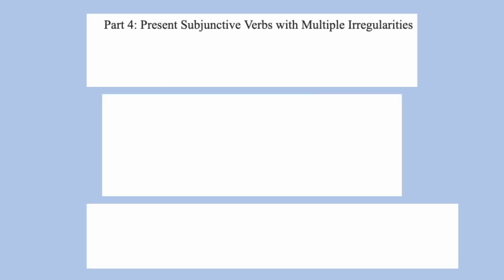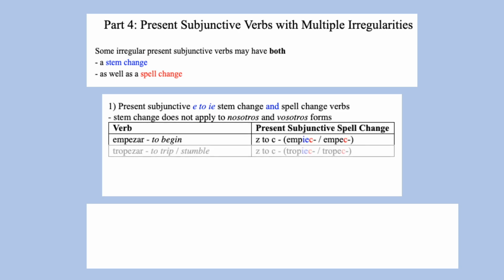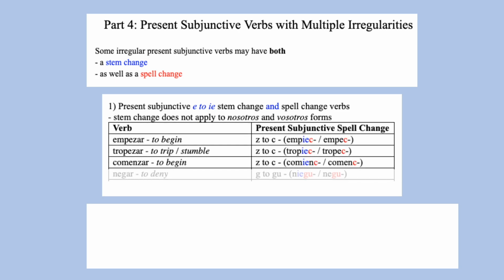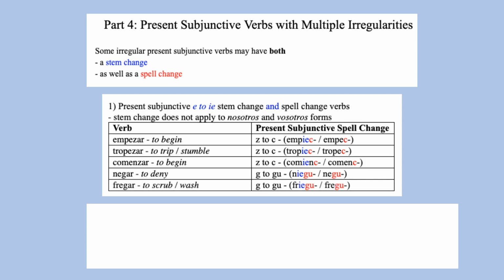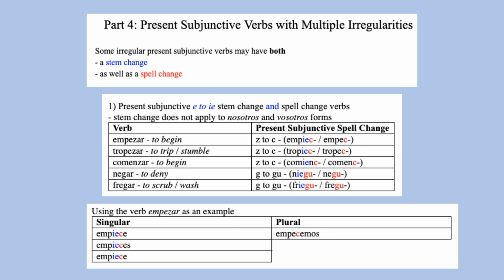And we're going to quickly review certain verbs that have multiple irregularities in the present subjunctive, starting off with those that have both a stem change and a spell change. These verbs have an E to IE stem change and a spell change. Their stem change does not apply to nosotros or vosotros, but their spell change does apply to all forms. So for empezar, we have empiece, empieces, empiece, empecemos, empecéis, empiecen.